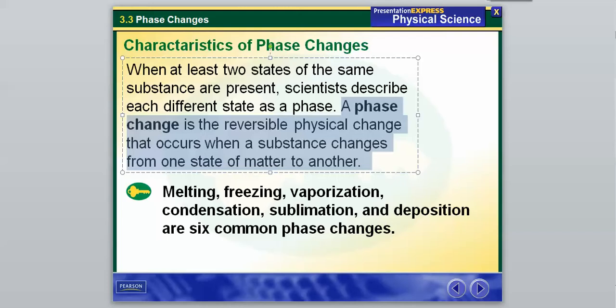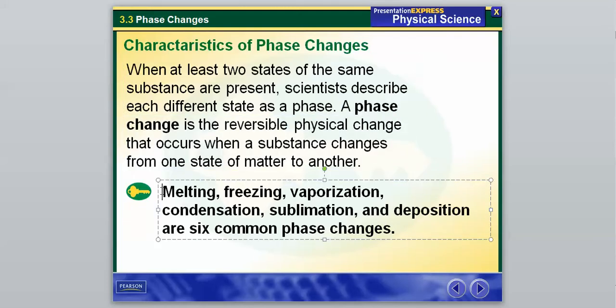That is what we call a phase change. And our 6 phase changes are, and maybe you've heard of some of these, a couple might be new: melting, freezing, vaporization, condensation, sublimation, and deposition. So those are our 6 common phase changes. I'll maybe jot those down now, but I imagine each one is going to get its own slide in a second.